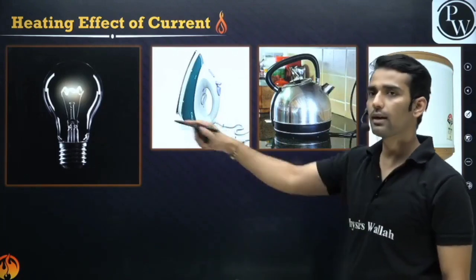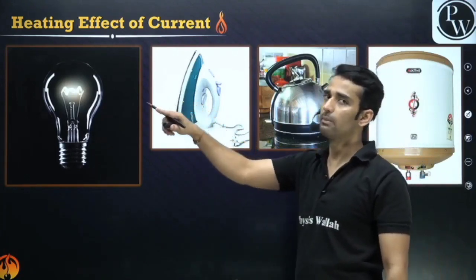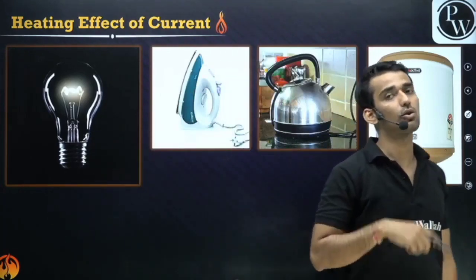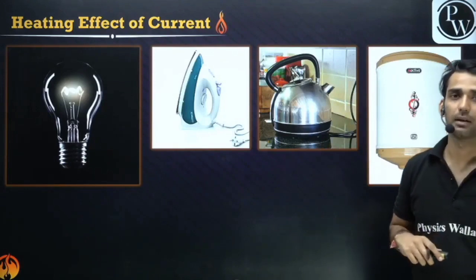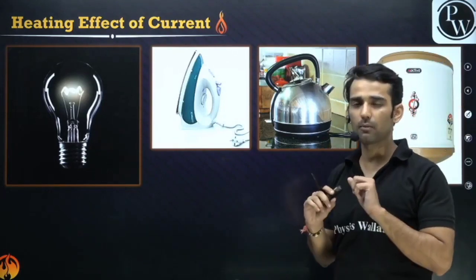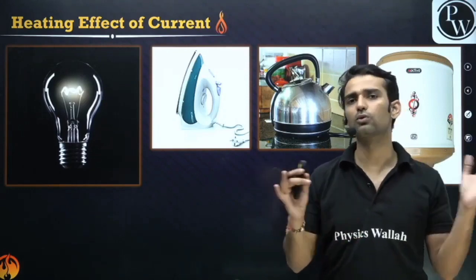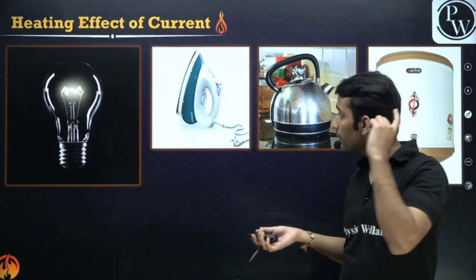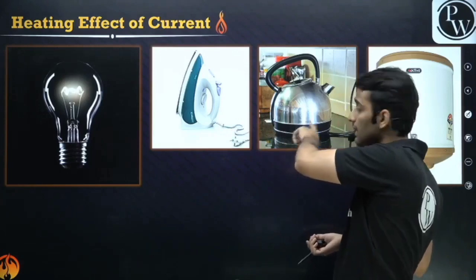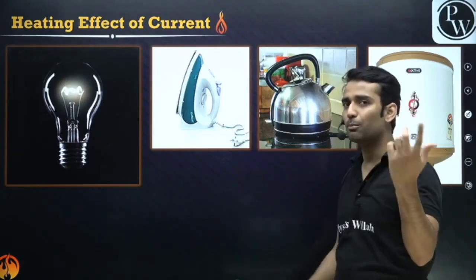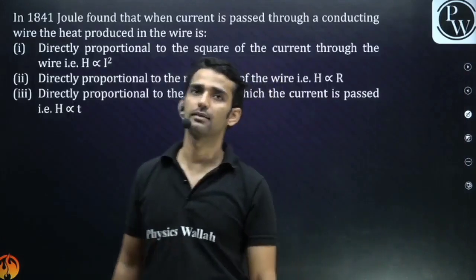Whenever there is a flow of current, a certain amount of heat will be produced, and that heat is useful in certain ways and not useful in others. For example, if you're working on a laptop, it starts to heat up. That is the heating effect and that is not useful at all. But if this is heated, this is heated, we are using the heat. So it has both advantages and disadvantages.